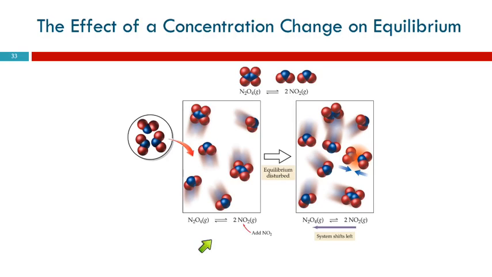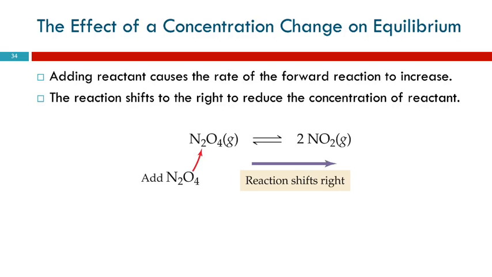Here we can see in a picture, we've got our equilibrium set up here, and we're going to add a bunch of product. Well, the product is going to cause the reverse reaction to increase, and those things are going to react so that we can get rid of some of them. Does that make sense? If we add reactant, we add some of this.